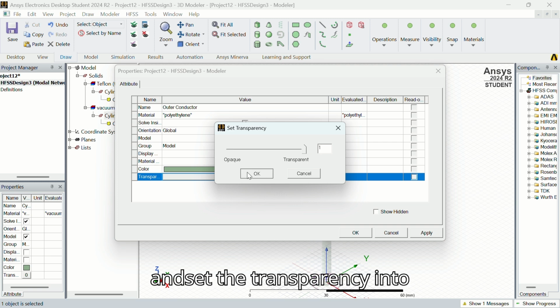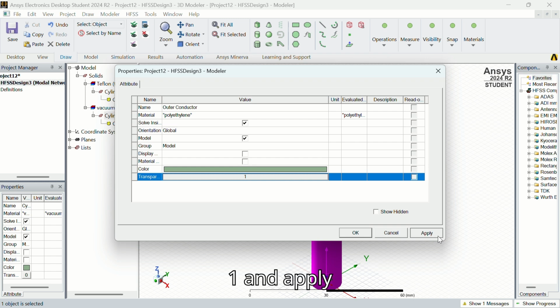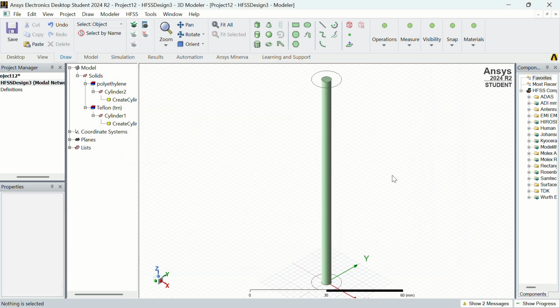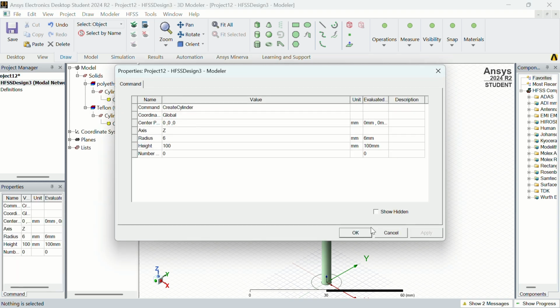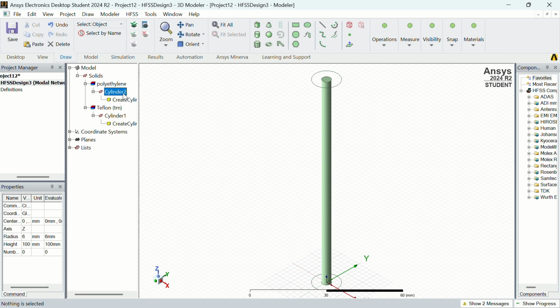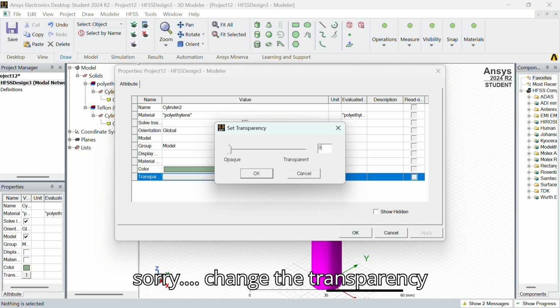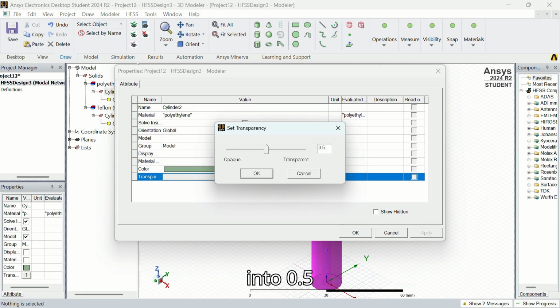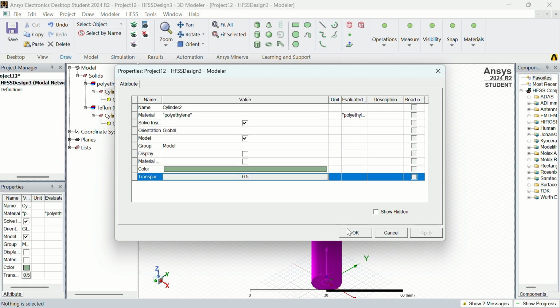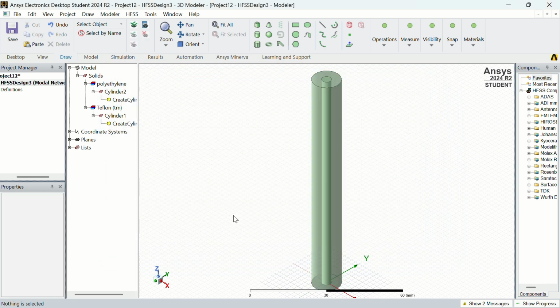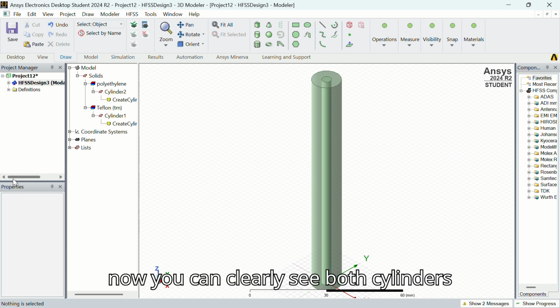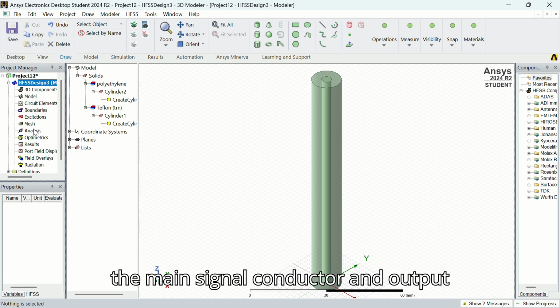and set the transparency into 1 and apply and OK. Sorry, change the transparency into 0.5. Now you can clearly see both cylinders, that means inner conductor and outer conductor.